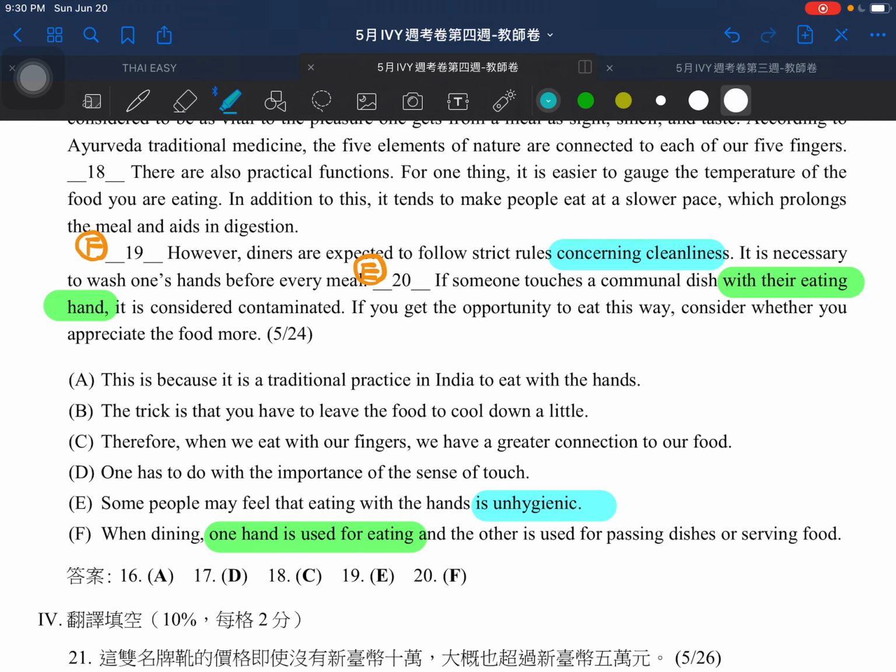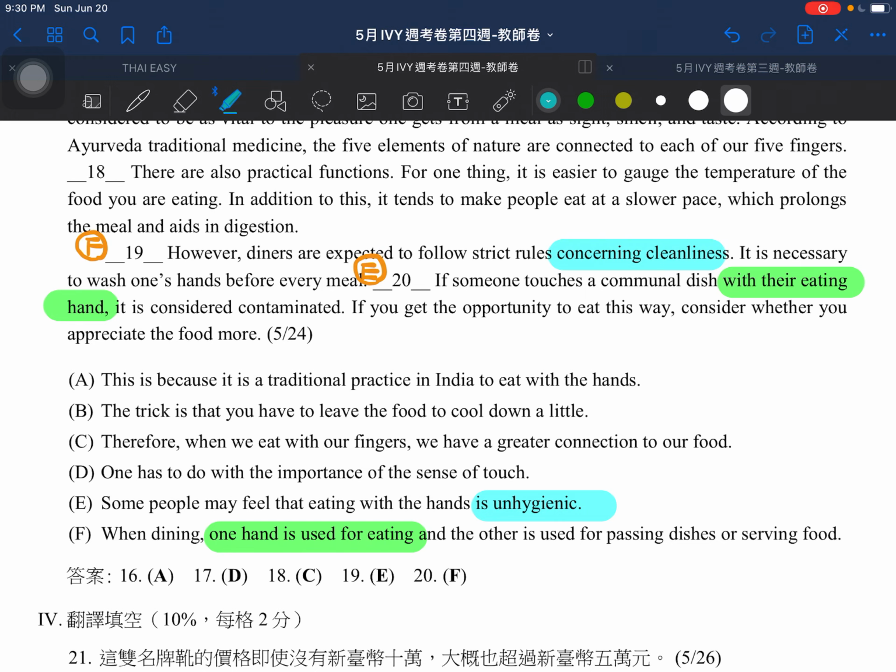For the very first one, number 19, it says, however, diners are expected to follow strict rules concerning cleanliness. So the keywords we have here will be hygienic, right? Especially unhygienic, which means not clean. So those are the related keywords. Then the following part talks about how it is necessary to wash one's hand before every meal. And then it says, if someone touches a communal dish with the eating hand, it is considered contaminated. All right, which means it will be considered quite dirty.